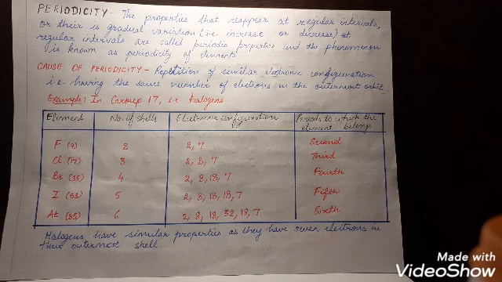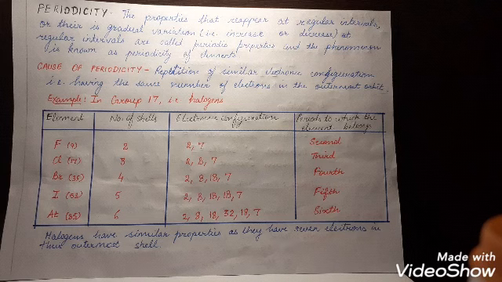Let's understand another feature of the periodic table, that is periodicity. What is periodicity? The properties that reappear at regular intervals, or show gradual variation, that is increase or decrease at regular intervals, are called the periodic properties. And the phenomenon is known as the periodicity of elements. What is the cause of periodicity? It is the repetition of similar electronic configuration, that is, having the same number of electrons in the outermost shell.